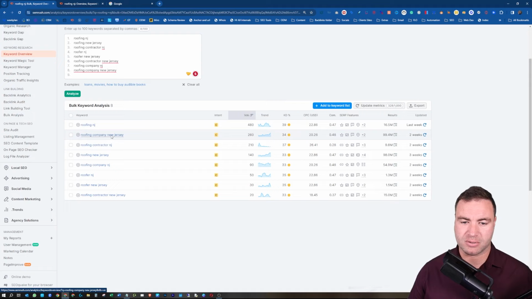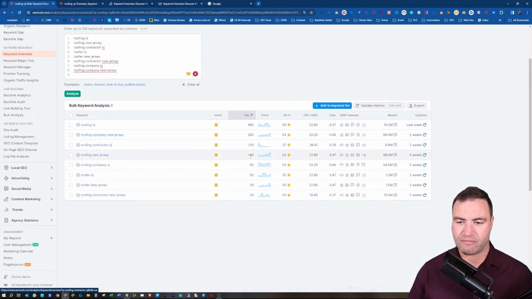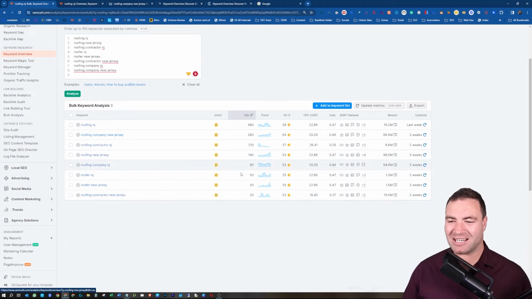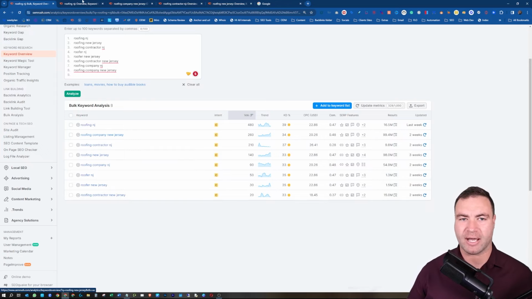So what I'm going to do is start opening up all of the main ones. 140, I'll have a look at that. Roofing New Jersey, I'll have a look at that. But anything under 100, guys, when I've got things over a couple of hundred over here, why am I going to start looking at this? These can be supporting things. I'm not going to waste my time right now.